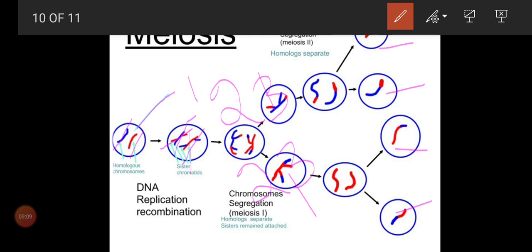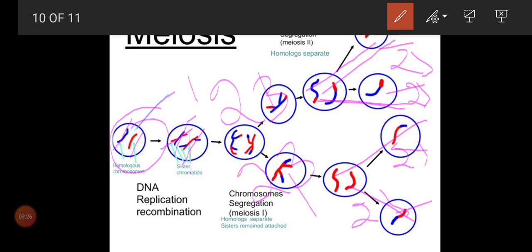And these 23 chromosomes will divide further and again you will get 4 cells with 23 chromosomes each. So from a single cell you will get 4 cells. The 4 cells are not alike. That is the only point I am suggesting to you. In mitosis you get 2 identical cells.